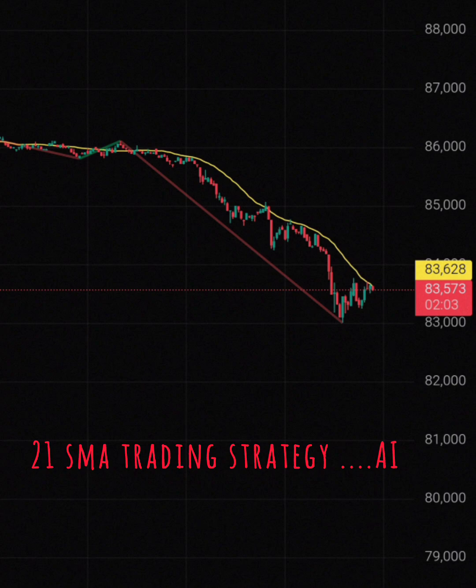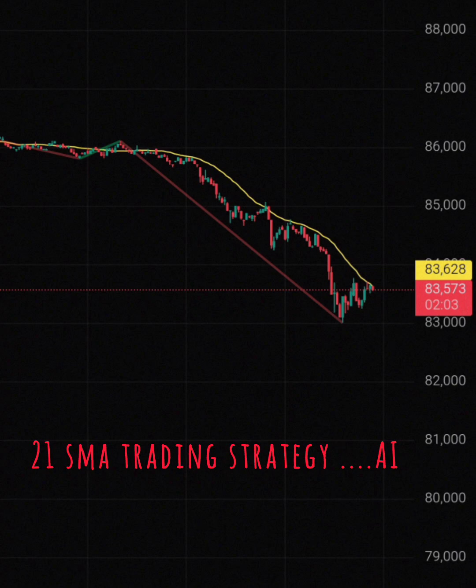Limitations. The 21 SMA is a lagging indicator, meaning it reacts to past price movements. It may not always predict future price action accurately. In choppy or sideways markets, the 21 SMA can produce false signals.